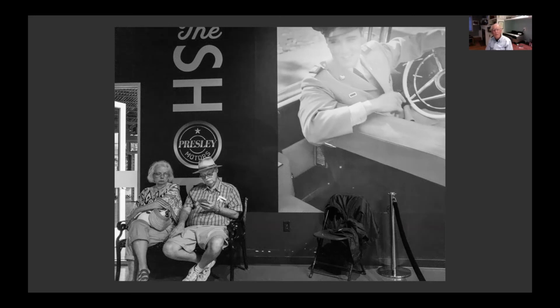And the contrast using black and white, I think works for this. The empty shirt on the right, beneath the picture of Elvis, goes together to make a composition and say something about those two people. They're tourists, they're tired, she's not happy, he doesn't care.